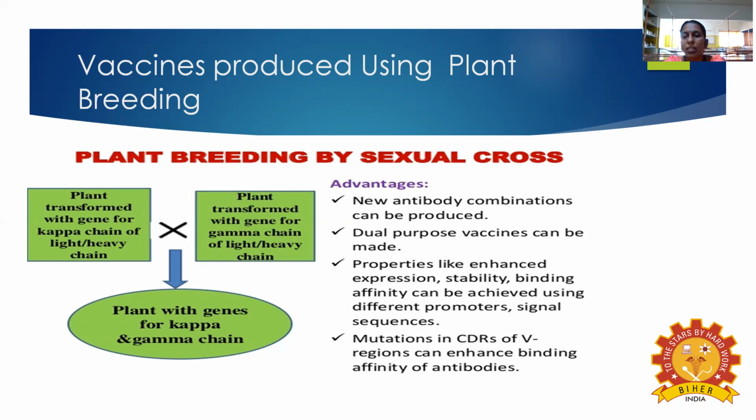So we have the double purpose: one is vaccination, the other is antibody production. The mutation in the CDR, the complementarity determining region of the V region, can enhance the binding affinity of the antibodies.